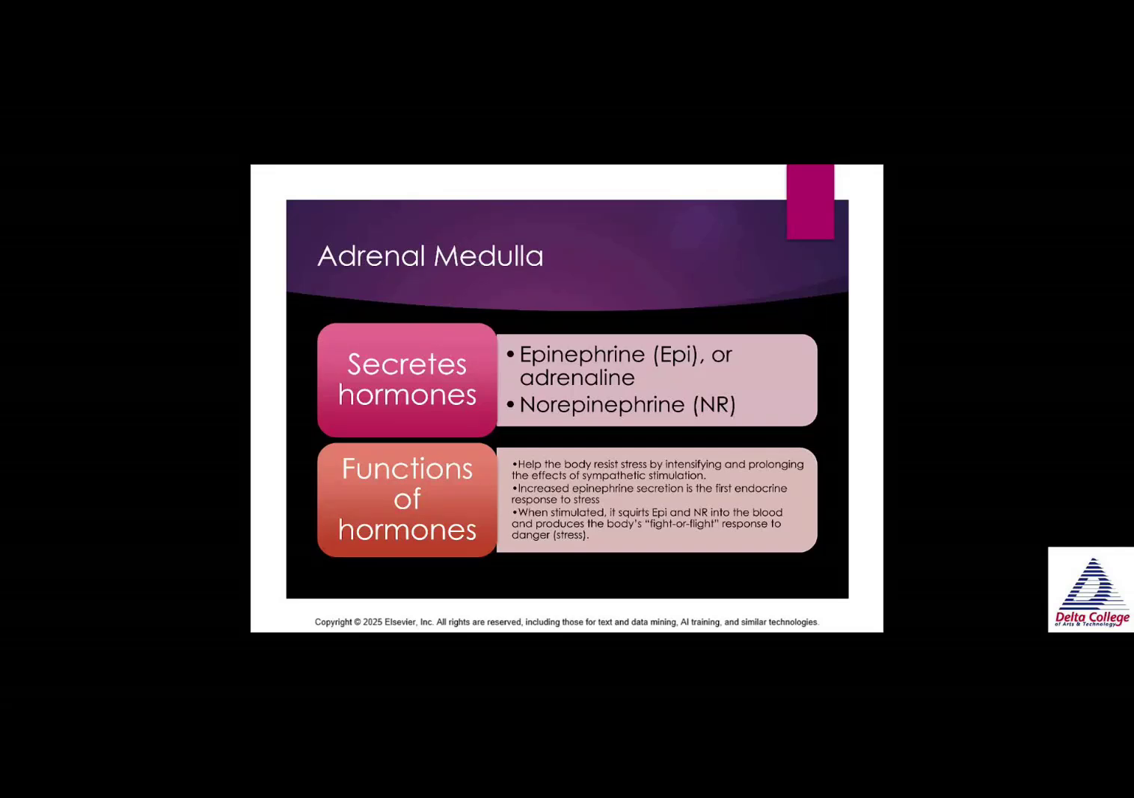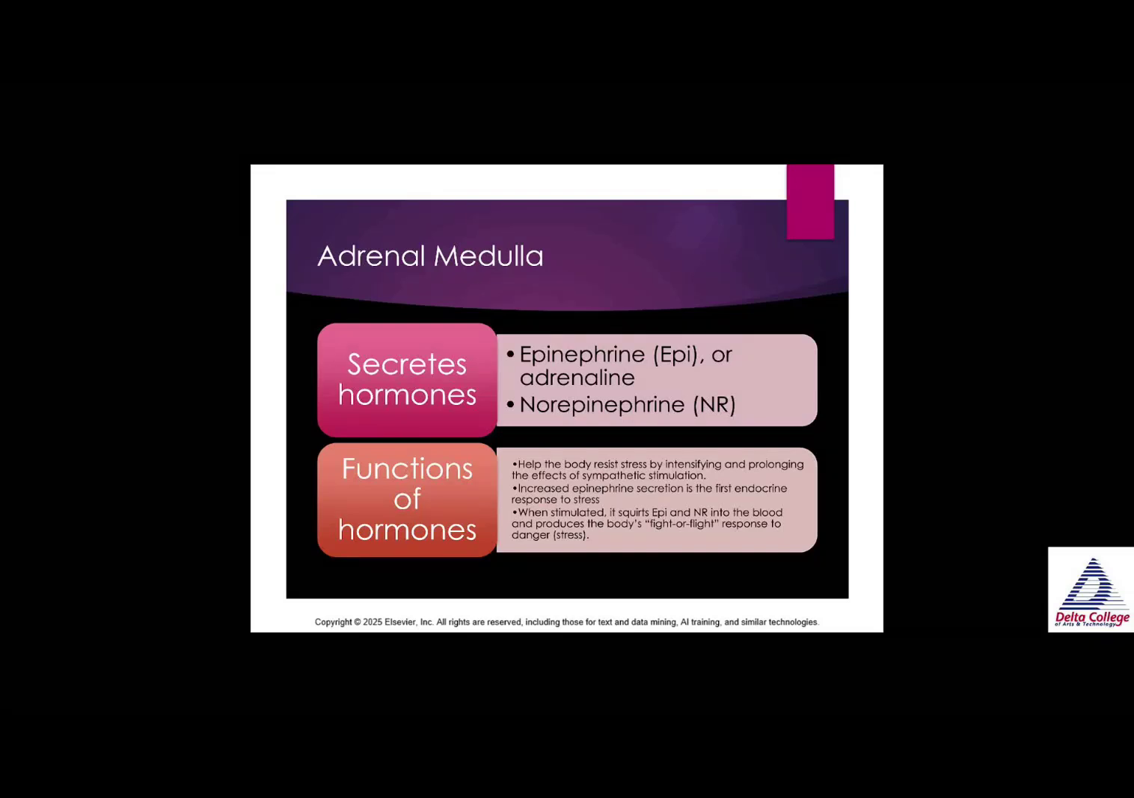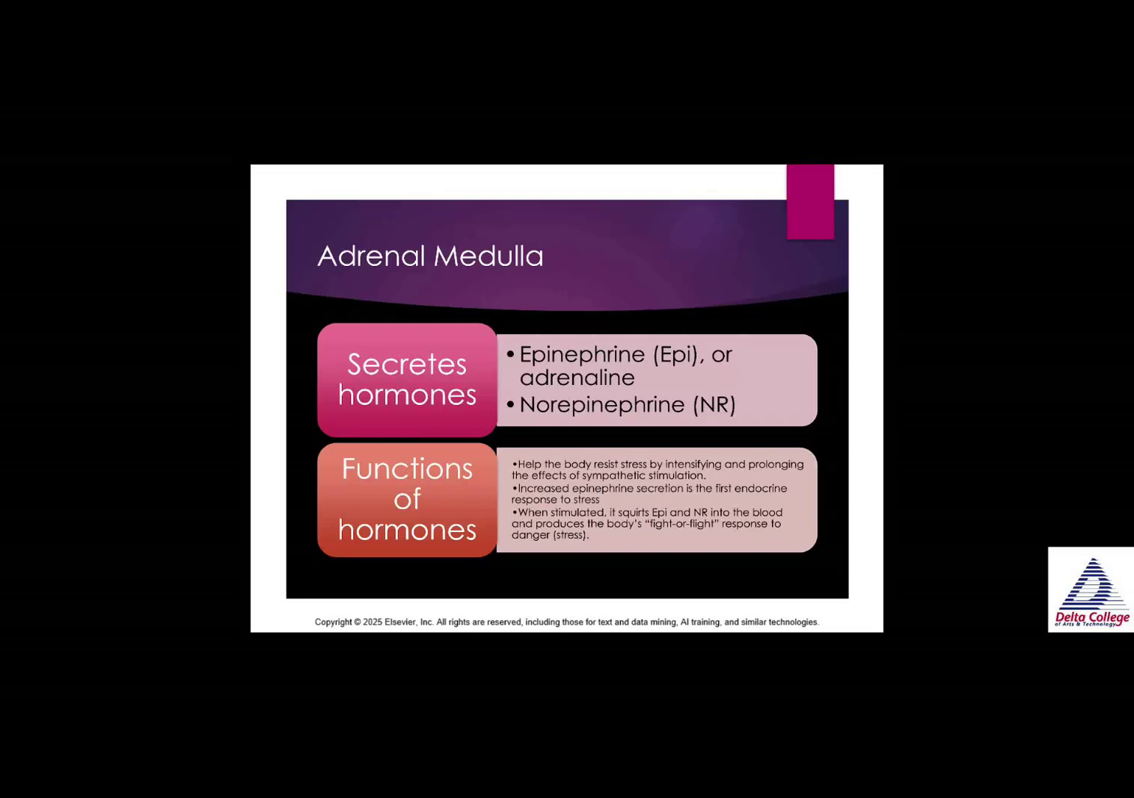Now let's go into the adrenal medulla. This secretes hormones, epinephrine, epi, or adrenaline, and norepinephrine, known as norepi or NR. The functions of these hormones help the body resist stress by intensifying and prolonging the effects of sympathetic stimulation or sympathetic nervous system response. Increased epinephrine secretion is the first endocrine response to stress. So stress, you get too overwhelmed with stress and epi gets released. When stimulated, it squirts epi and norepinephrine into the blood and produces the body's fight or flight response to danger or stress.